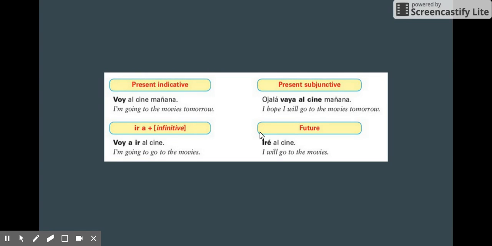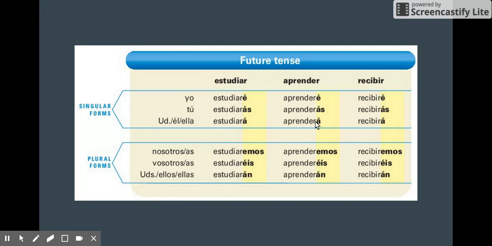And then a final way is just using the regular future tense, which we'll look at today. So as you can see here are all the different conjugations for regular AR, ER, and IR verbs in the future tense. The biggest thing to pay attention to is the use of accent marks. All of their conjugation endings have an accent mark other than nosotros. Estudiaremos, aprenderemos. But all the rest of them have an accent mark. Estudiaré, estudiarás, estudiará, estudiarán, and so forth.